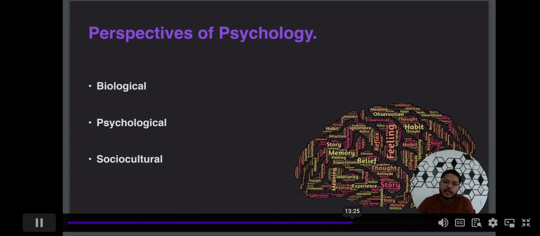So we now have a separate branch in the psychological perspective, which is positive psychology. Positive psychology studies the positive aspects of mind: high self-esteem, confidence, well-being, happiness, and mental health.